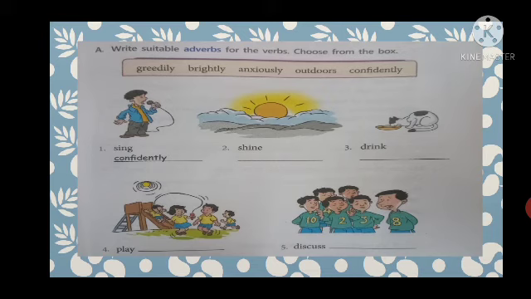Now see here, you have to write suitable adverbs for the verbs. Choose from the box. First one is sing confidently. Second one, what you will be writing, children, here? You can see from the picture and you can choose the correct adverb from the given box and write it down, children. Shine, you can see the sun, so shine brightly. Shine brightly, so brightly is an adverb.